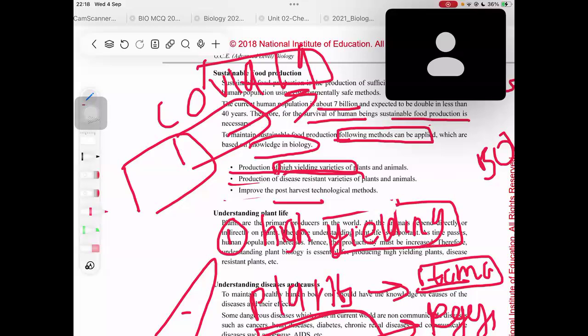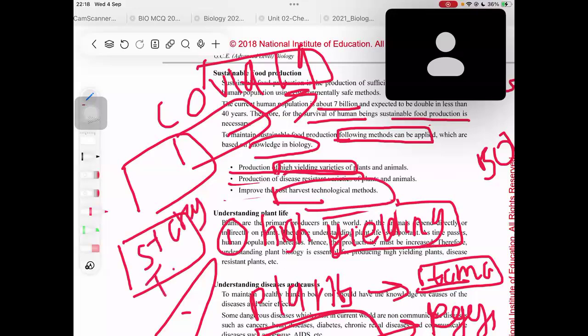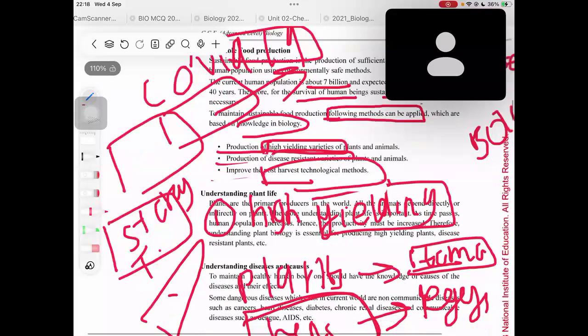Post-harvest means after you harvest it, how you manage those products. That is what you call post-harvest technological methods. The storage, the transportation, all these are post-harvest technological methods. You should store them in a cool environment so that the freshness is retained in those products. So that is what you call post-harvest technological methods.